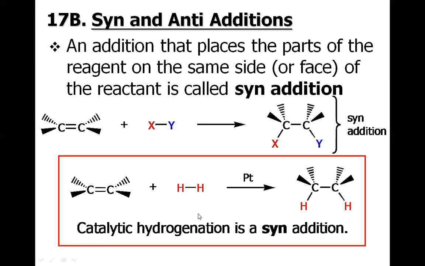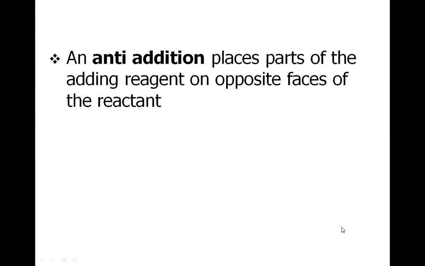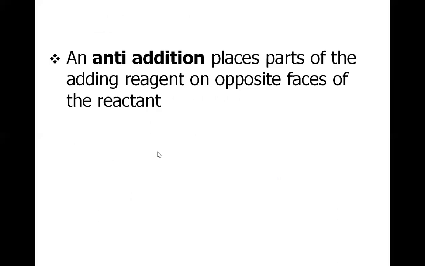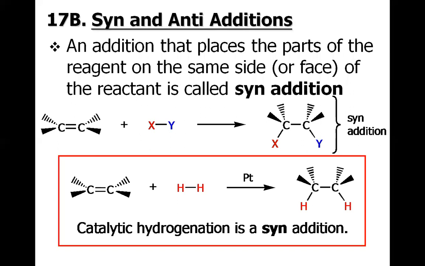So always remember that catalytic hydrogenation is a syn addition reaction. Anti-addition places the adding reagents on opposite faces of the reactant, as we already know. But the hydrogenation of the carbon-carbon double bond is a syn addition.